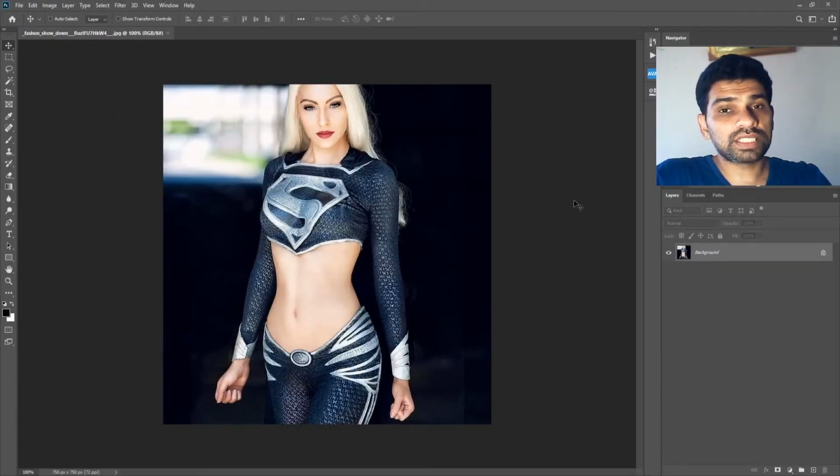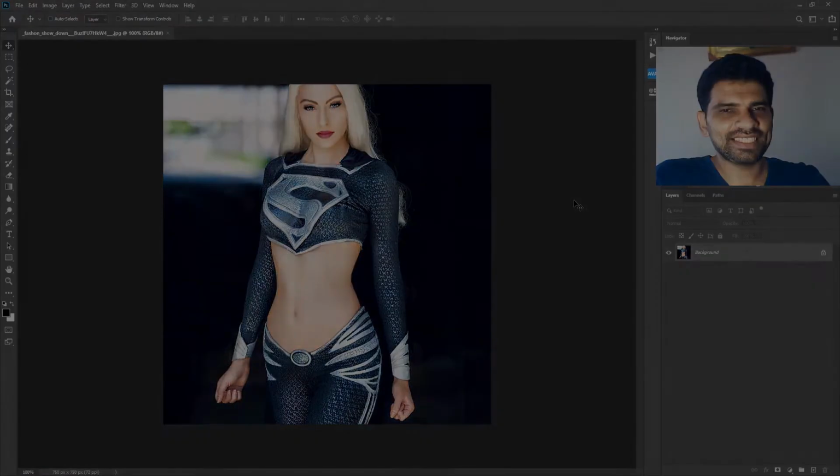In today's quick tutorial, I will show you how you can crop faster, actually way faster in Adobe Photoshop. So without any further ado, let's get started.